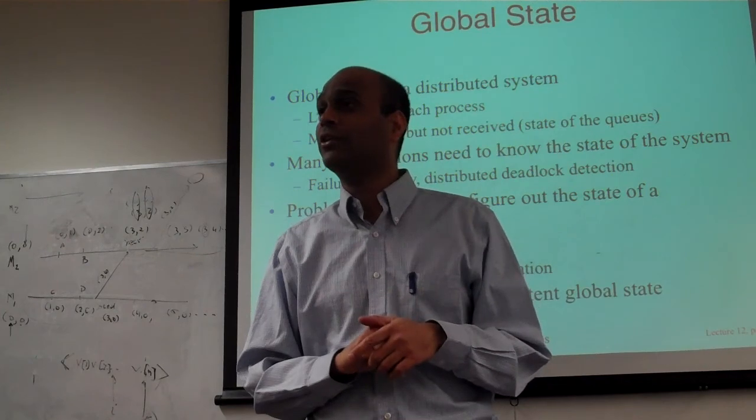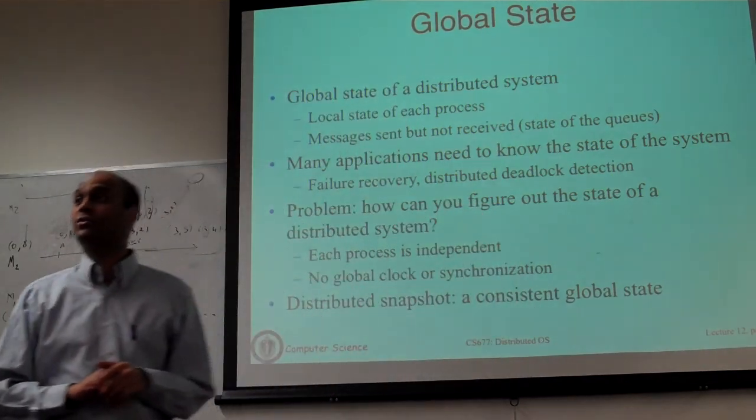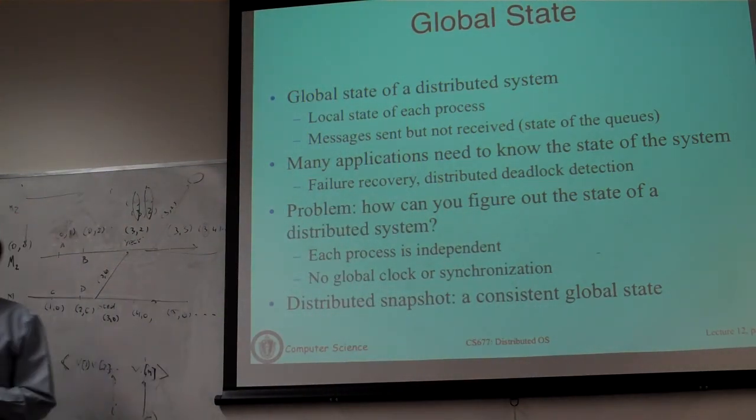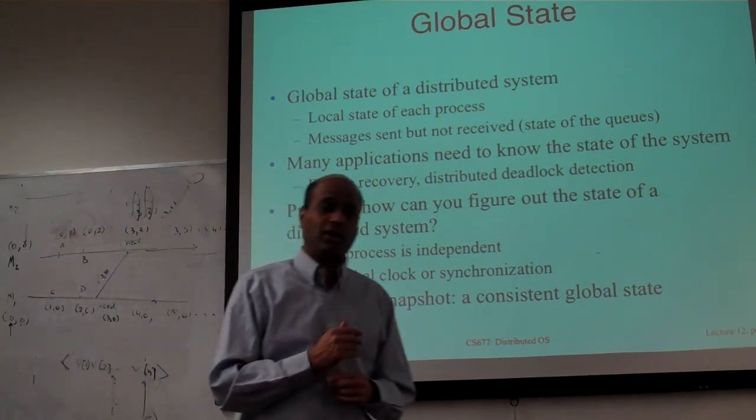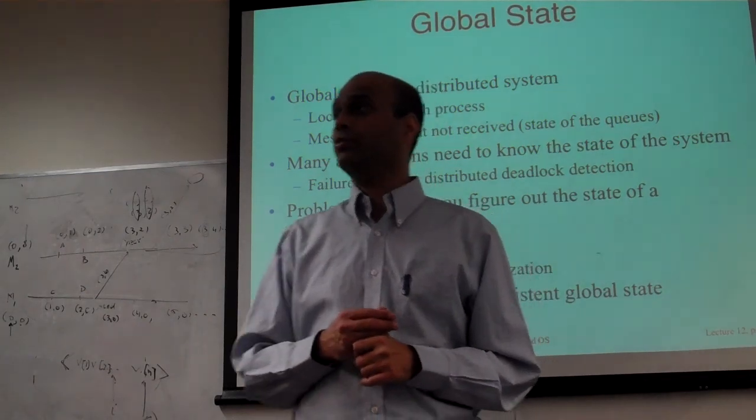So next time we are actually going to study the distributed snapshot algorithm. It builds on this whole notion of vector clocks and logical clocks, but it's even simpler to do. We will not even use logical clocks, as you will see. We'll do something very straightforward and capture all of these messages. Okay? So let's stop today, we are out of time. Next week we will talk about distributed snapshots.